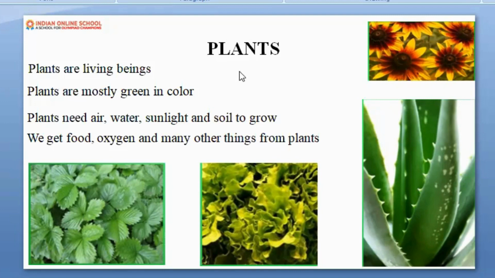So here a plant is also a living being. So a plant also breathes like us. A plant will also eat food to become healthy like us. So a plant, being a living being, also needs food and water like us. Now here, can you see that some plants are green in color? Most of the plants, about 80%, you can see green in color. Why are they green in color? Because they have a green pigment in them known as chlorophyll, and by using chlorophyll they are making food.